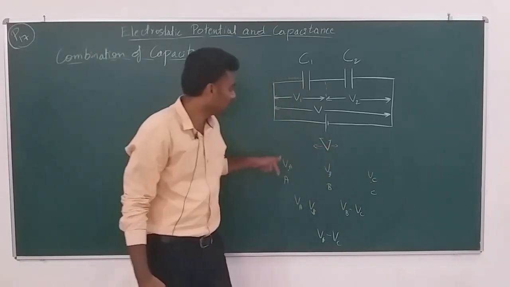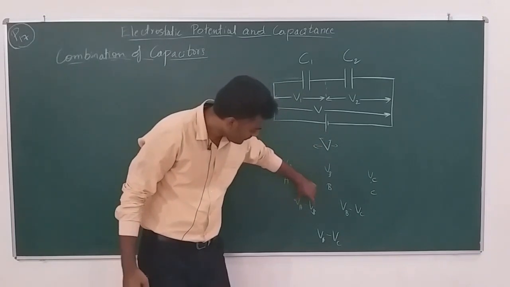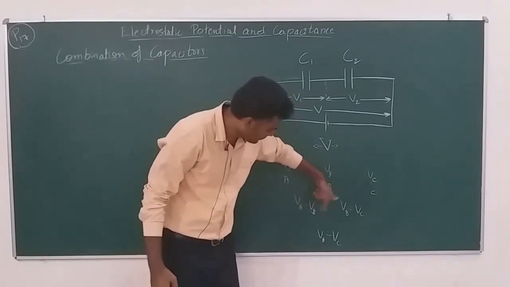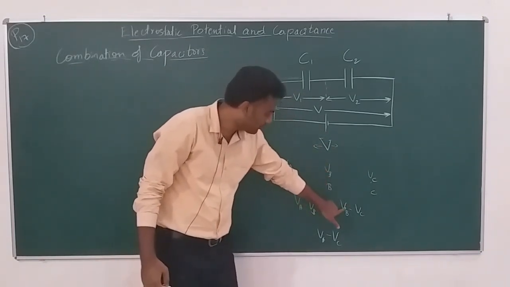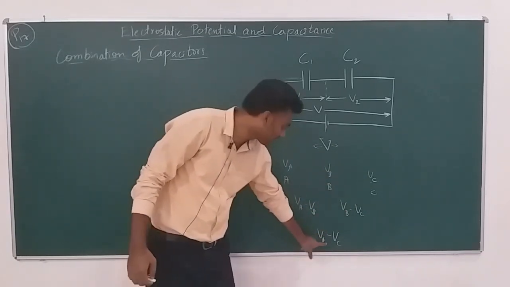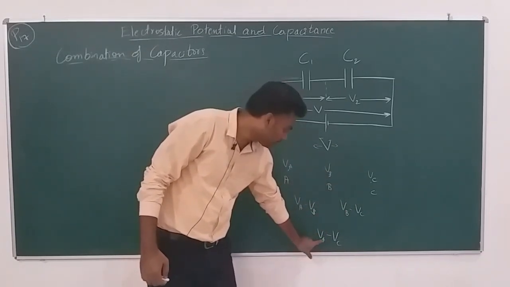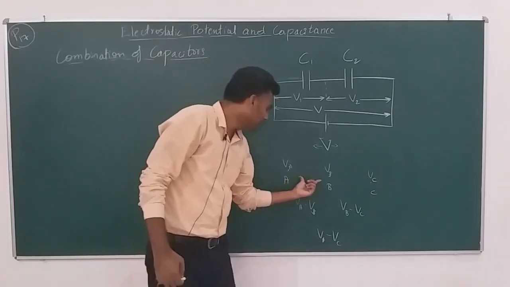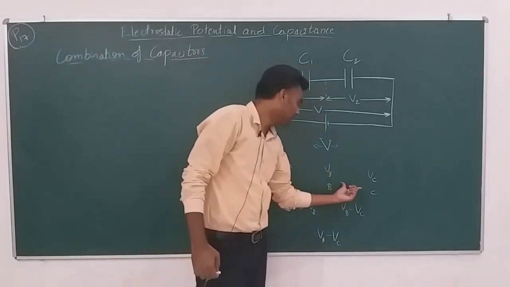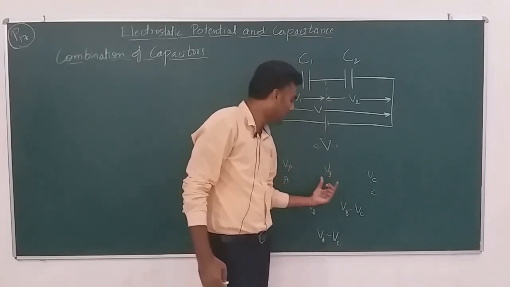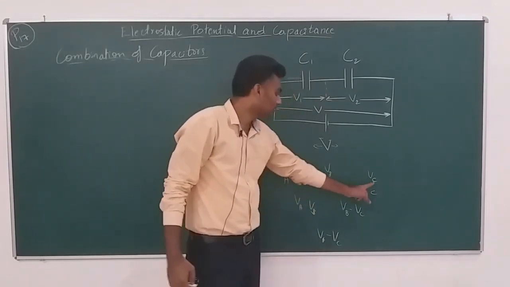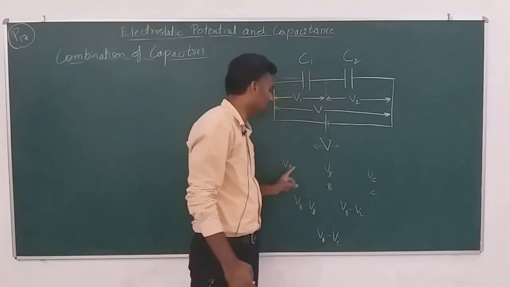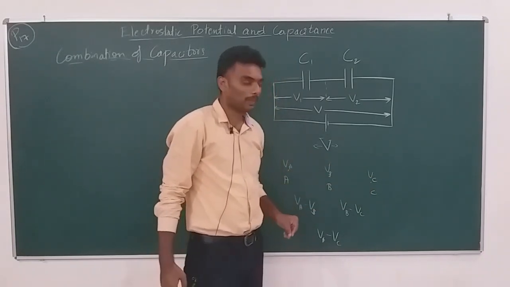Now look at this: if you add these two, minus VB plus VB will get cancelled, and you will get the VA minus VC value. Which means the potential difference between A and B, when added to the potential difference between B and C, gives the potential difference between A and C. Following?